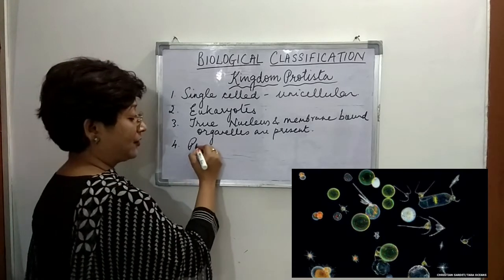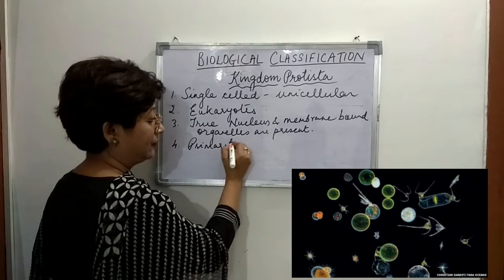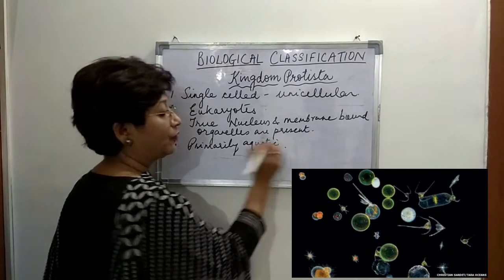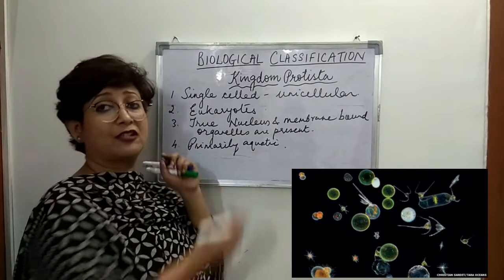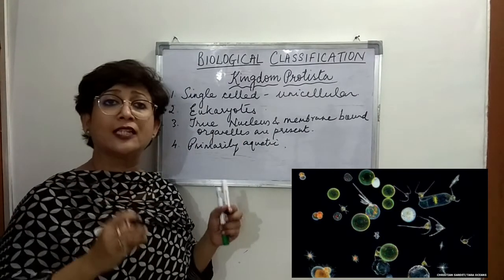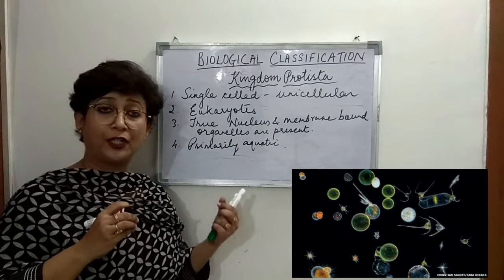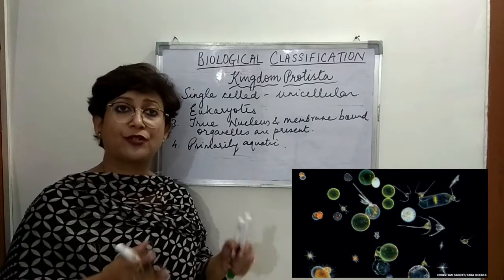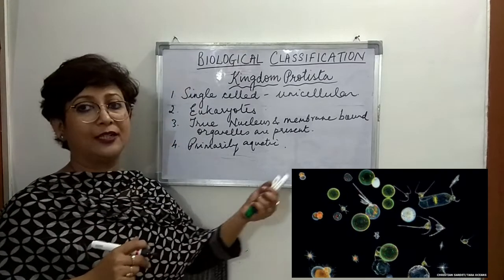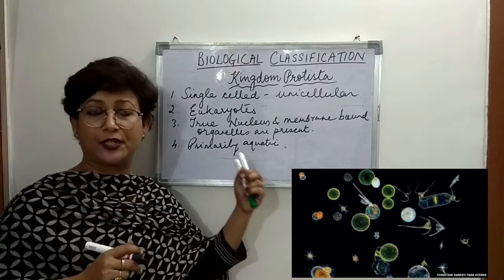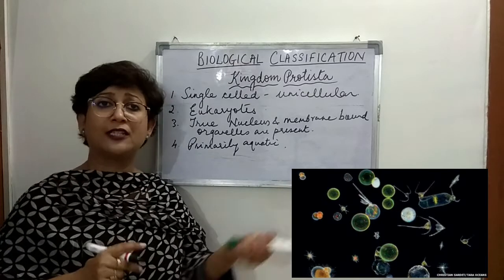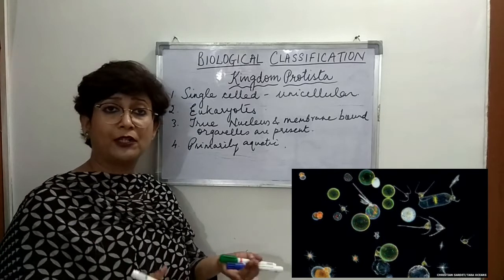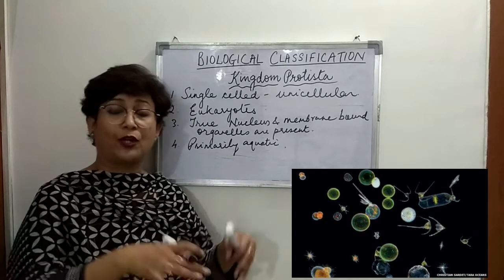When we study these protists in detail, we'll see that although some may be found in moist terrestrial habitats also, mostly they are found in water, so primarily aquatic. And when I say aquatic, some of them are found in fresh water, some in marine water, and some in stagnant water also.